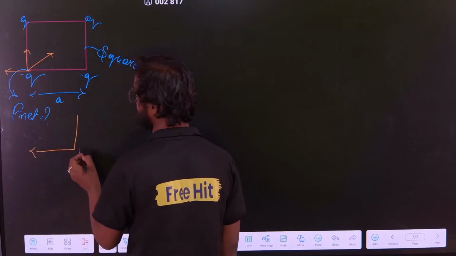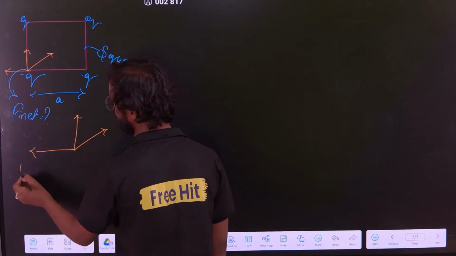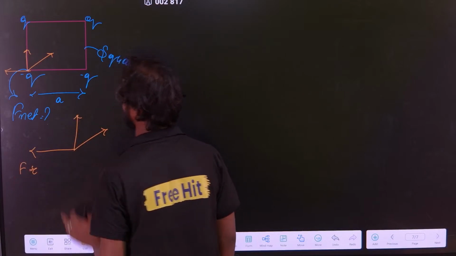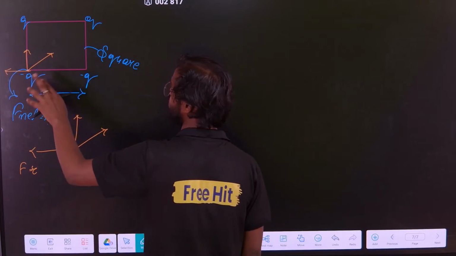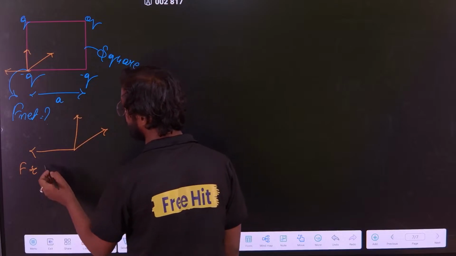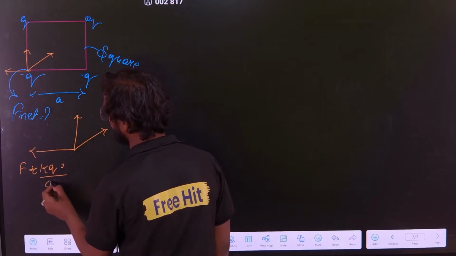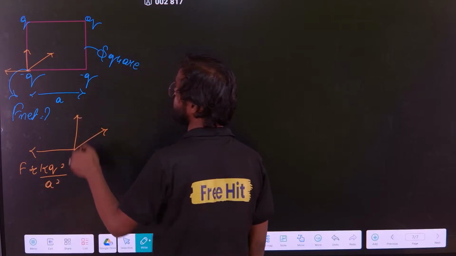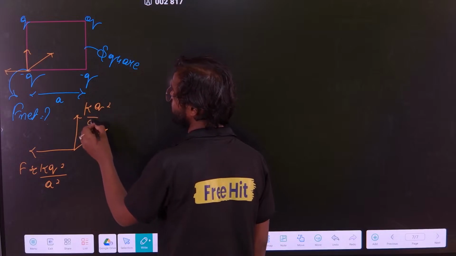What is the value of this force? We can directly write the magnitude, no need to take the sign. It will be K Q square by A square.